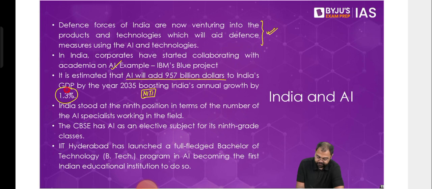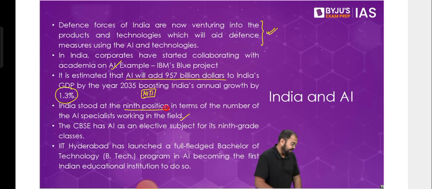Then there was a report published last year, and according to that report, India was in ninth position in terms of number of AI specialists. So already we see growth in India, whether in the private sector or the public sector, and we have been trying to catch up with all the things that AI can actually do for us. Then one very significant thing, something that we discussed was missing with robotics, is how there has been an integration with our academics as well when it comes to AI.